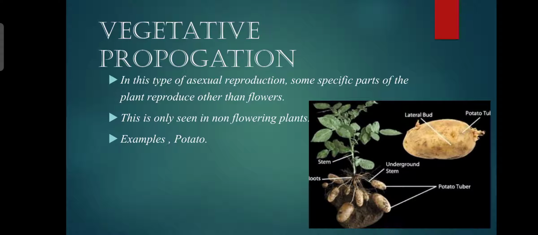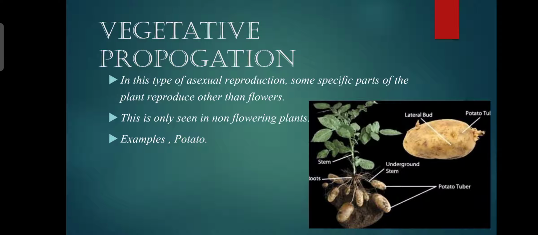But there are some other parts like stem and leaf. They are not specialized for reproduction. There are no gametes. But we know that, for example, if we see the bryophyllum, there are buds on the leaf margins. So it can reproduce vegetatively, because the leaf is a vegetative part but not a reproductive part.